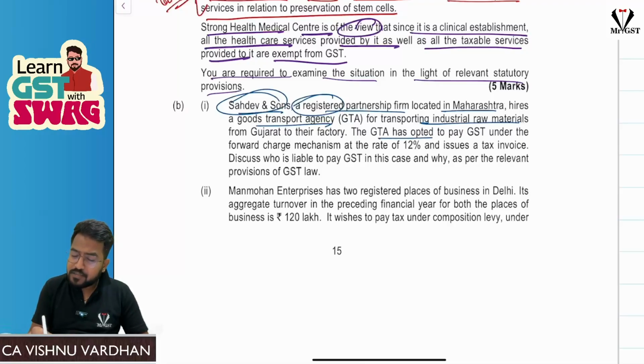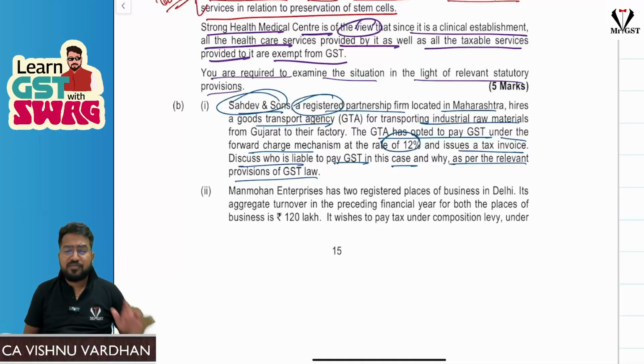GTA services. GTA has opted to pay GST under FCM at 12% and issues a tax invoice. Discuss who is liable to pay GST in this case and why, as per the relevant provisions of GST law. You know, under RCM, Section 9 subsection 3, such GTA services provided to a partnership firm, whether registered or not, is taxable under RCM. But if GTA is opting to pay tax at 12% rate and is ready to issue tax invoice, obviously they can take it to forward charge mechanism.